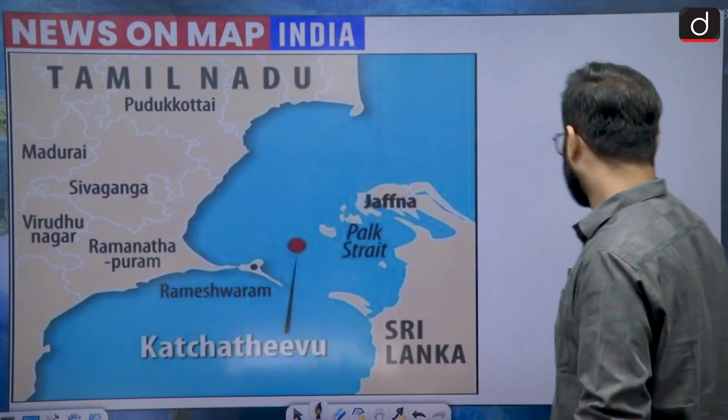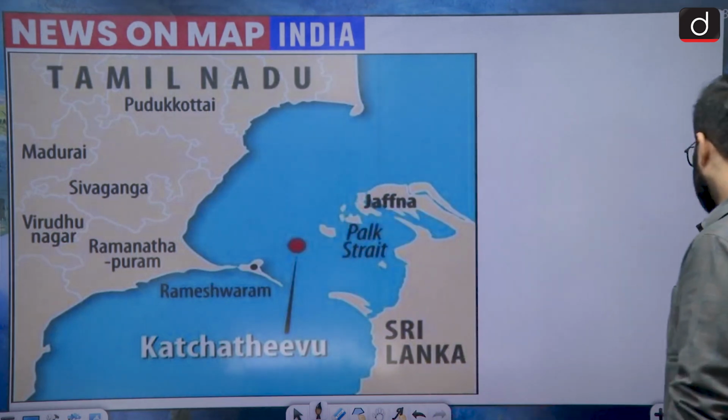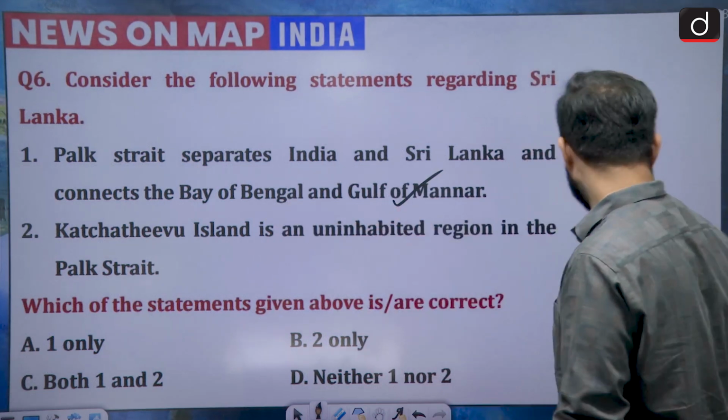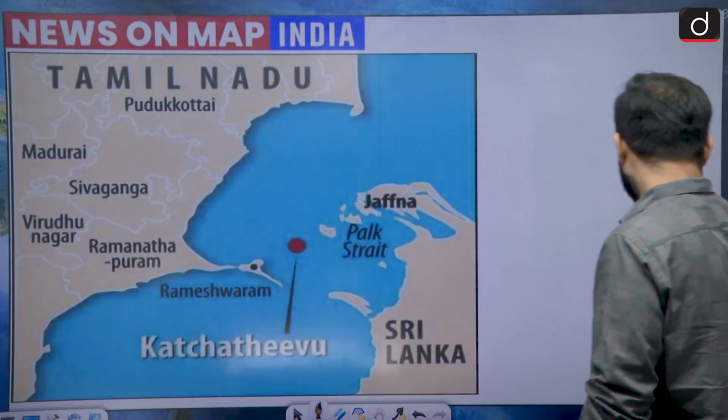Now they are also talking about that it is separating India and Sri Lanka. That is also true. So here this statement is correct. Bay of Bengal and Gulf of Mannar, this part of the Indian Ocean over here, that is called the Gulf of Mannar. So this statement is true.